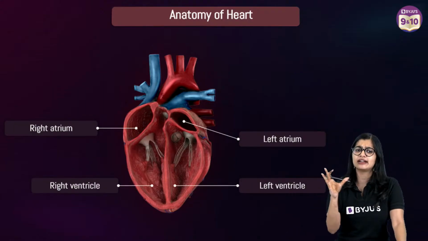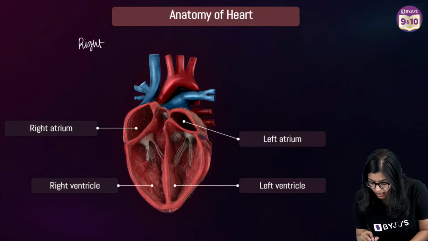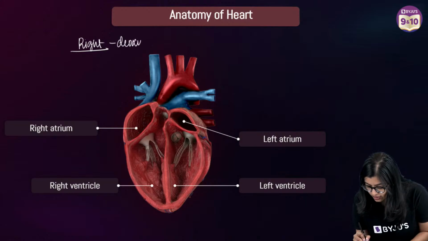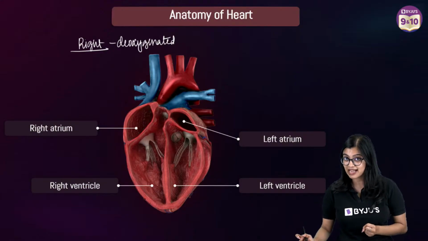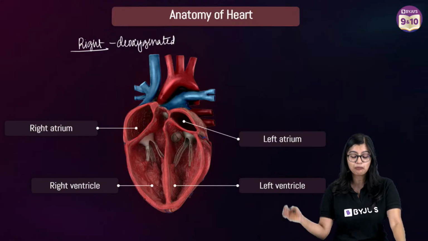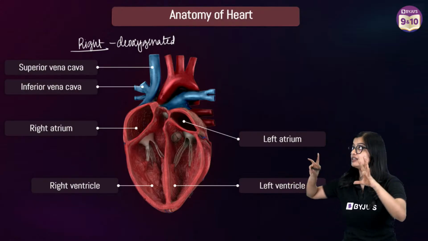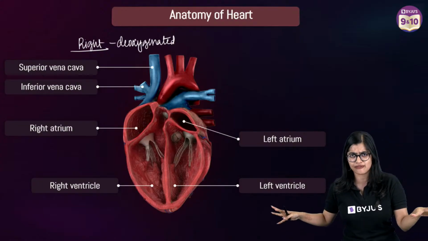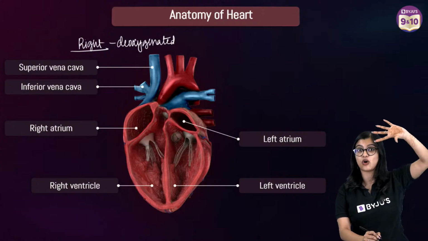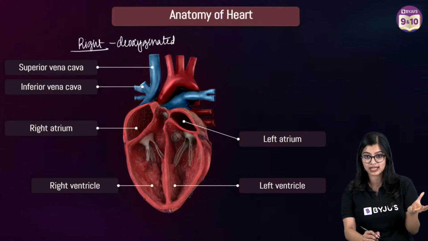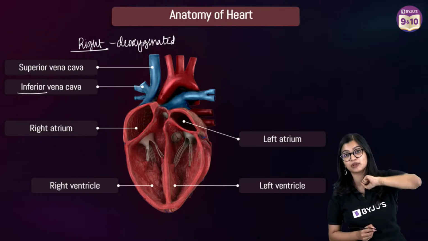Now, what is the speciality of the right and left side? The right side of the heart primarily receives deoxygenated blood. All the deoxygenated blood collected by the veins will come and get poured into the right side. All the veins will ultimately join these two large veins of our body, which are the vena cava. We have the superior vena cava, which brings in all the deoxygenated blood from the upper parts, and the inferior vena cava, which brings in all the deoxygenated blood from the lower side.